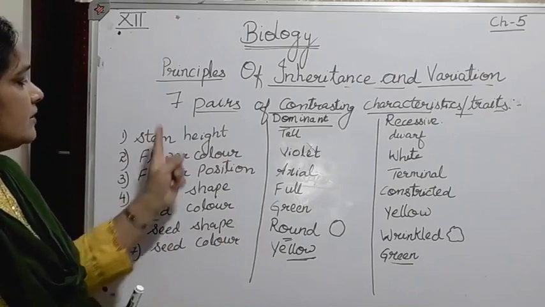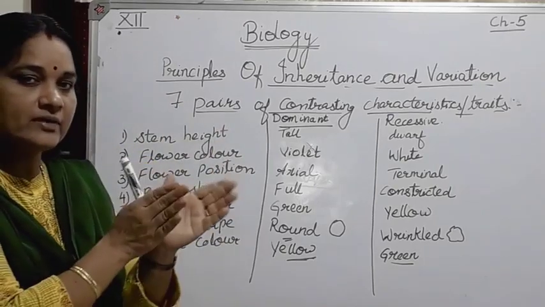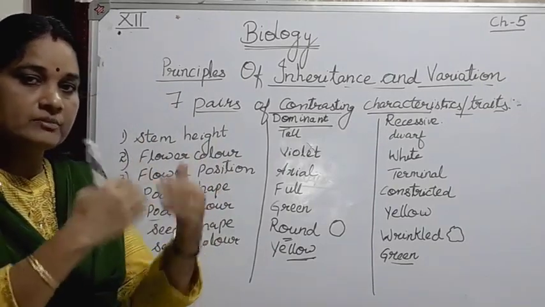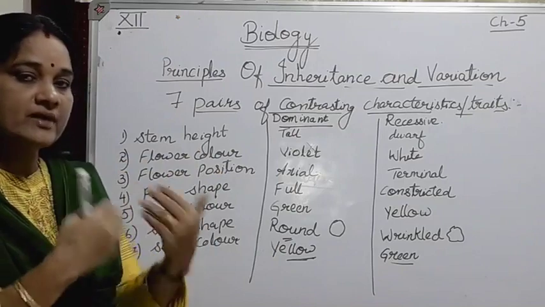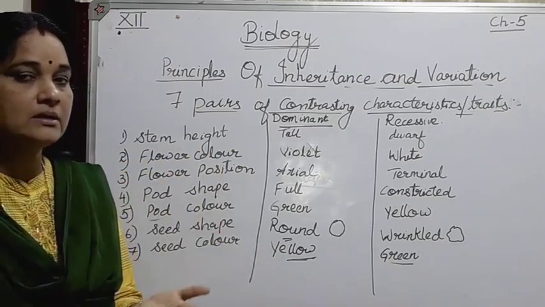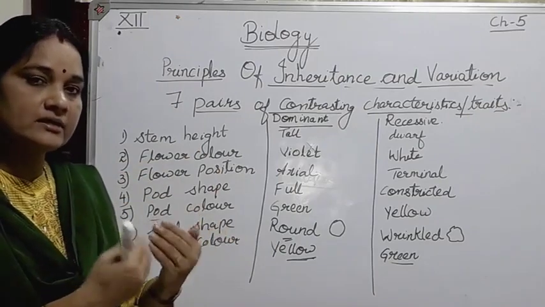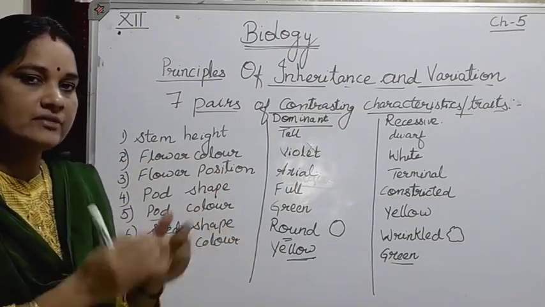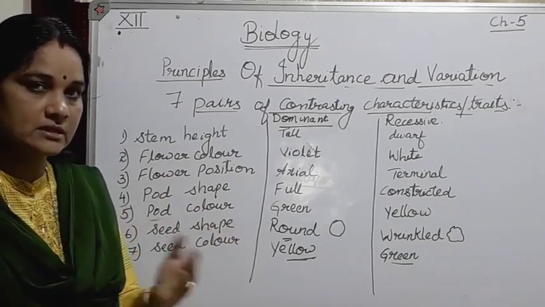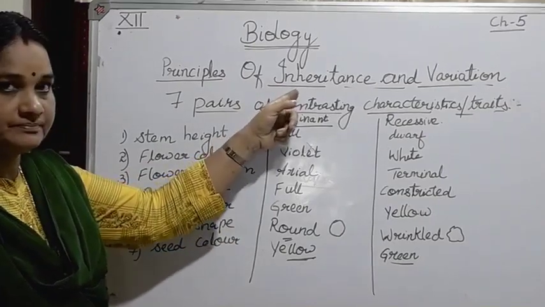So each gene, that is the factors, there were some factors which were transferred from parents to the offspring. So it continued from generation to generation. The factors which were transferred from parents to the offspring are known as genes, which earlier were known as factors. Now we know that the factors which are transmitted from parents to offspring are nothing but genes. Genes are the basic units of inheritance.